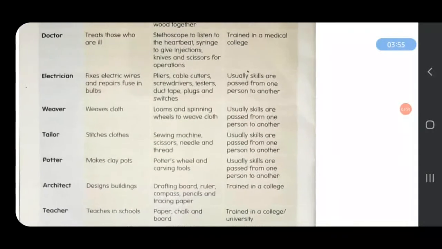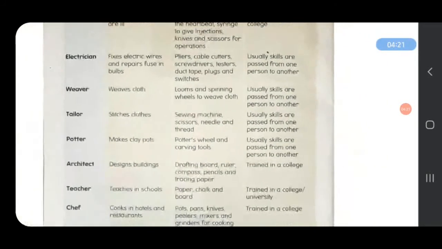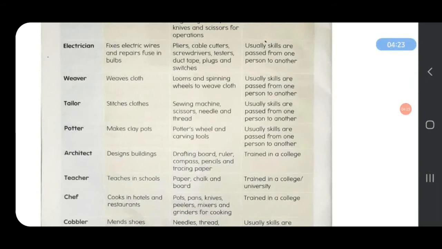Next, electrician. An electrician fixes electric wires and repairs fuses in bulbs. And the tools are pliers, cable cutters, screwdrivers, testers, duct tape, plugs and switches. And to be an electrician, a person needs to be skillful, and skills are passed down from one person to another. Weaver weaves clothes, and a weaver needs a loom machine and spinning wheel, and needs skills.